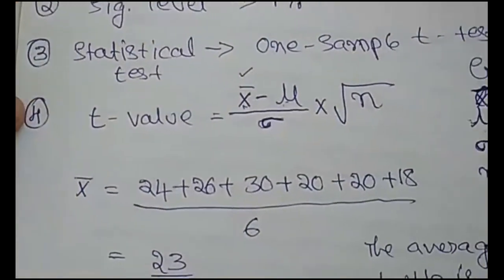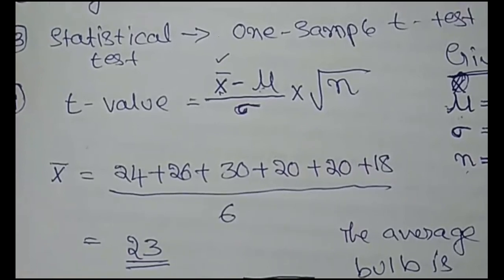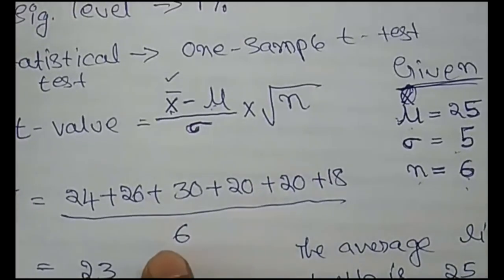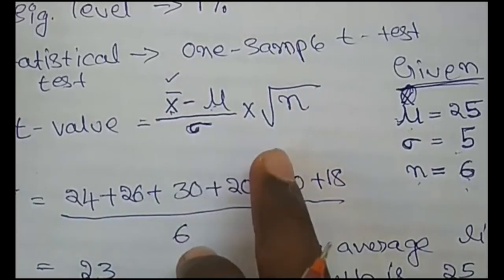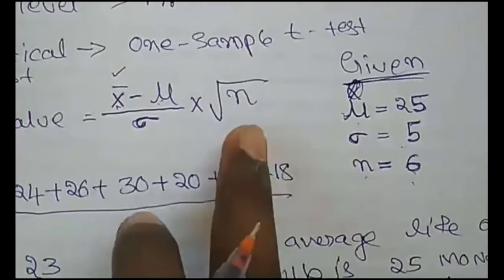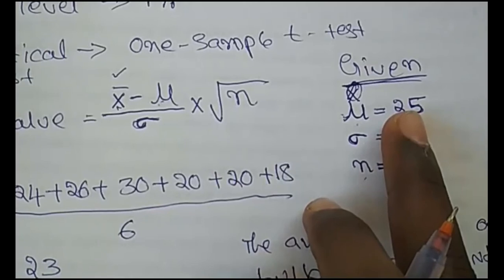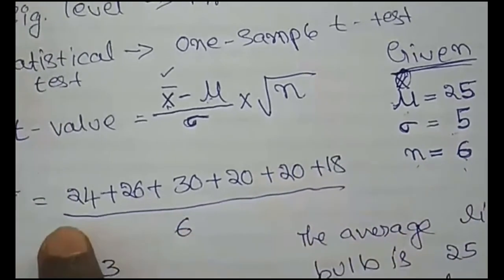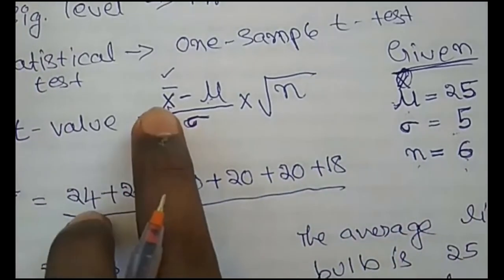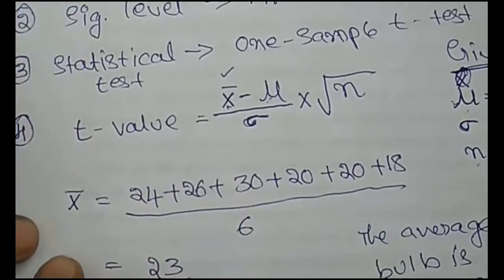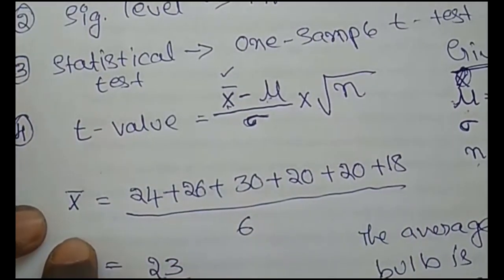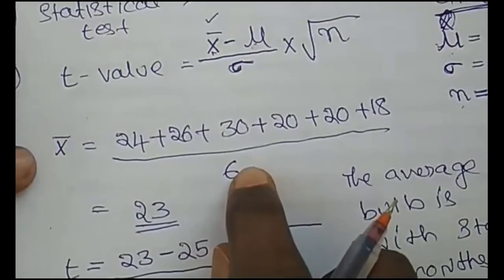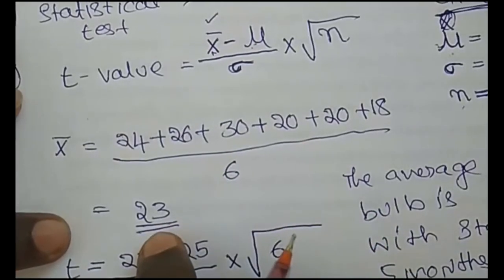The next step is the calculation of values, that is the t statistic and critical value. The first step is to find the t statistic. This is the formula: x bar minus mu divided by standard deviation into square root of n. Here mu, our standard value, is given, the standard deviation is given, and the sample size. The required information is the sample mean. Using the formula, we find the sample mean by adding all the values and dividing by the sample size. So we got 23.